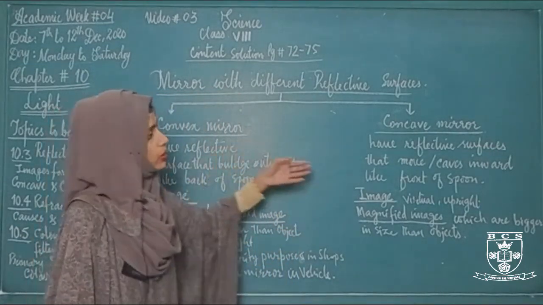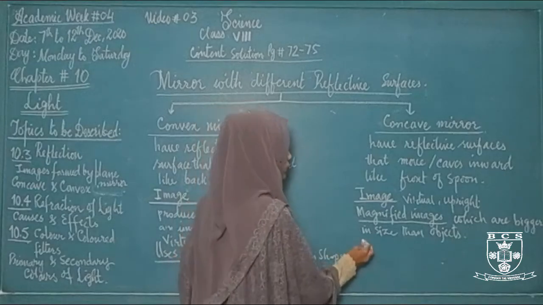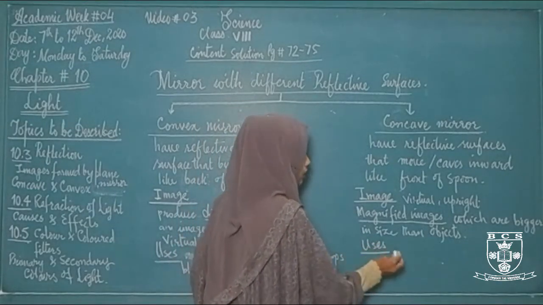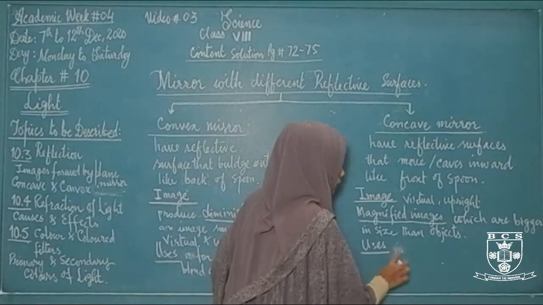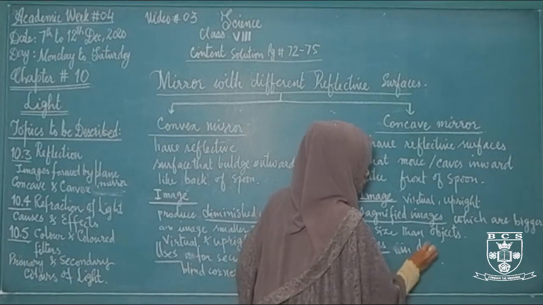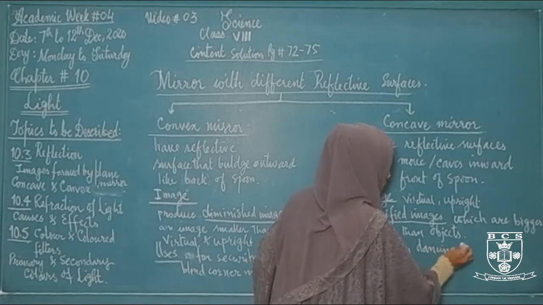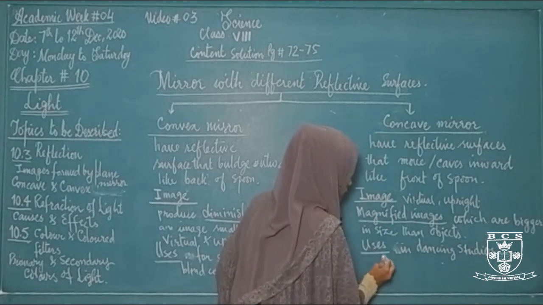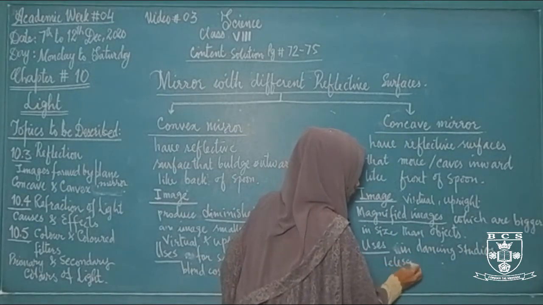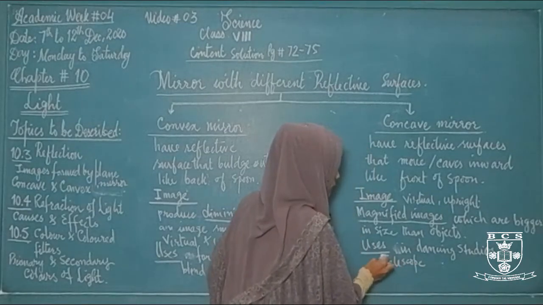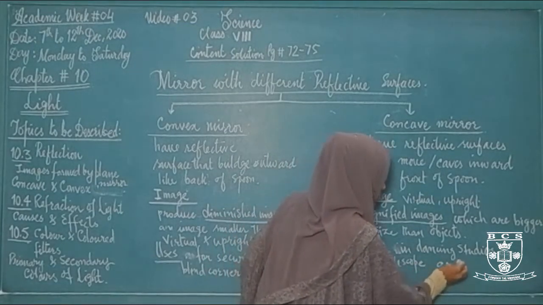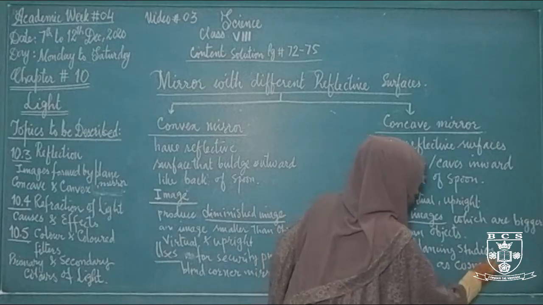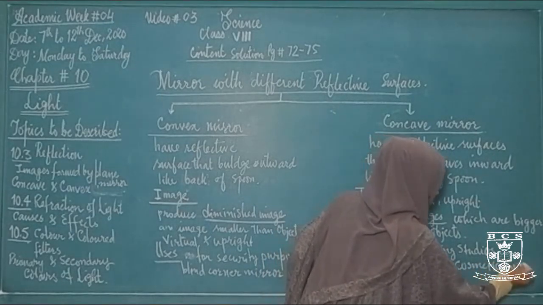So what are the uses of concave mirrors? Concave mirrors are used in dancing studios, in telescopes, as well as cosmetics mirror.